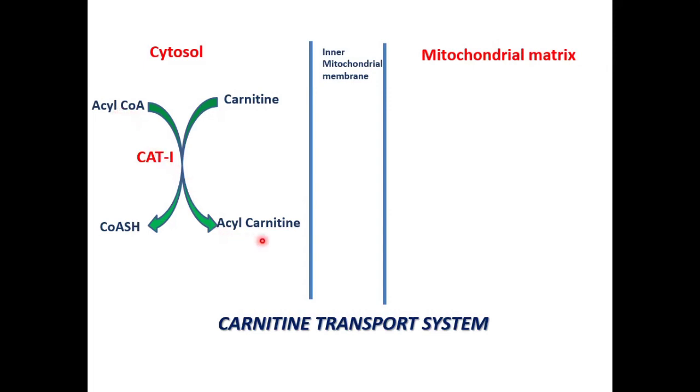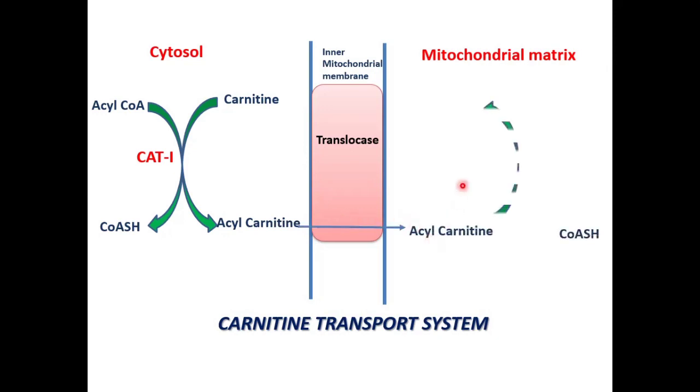This acyl-CoA forms acyl carnitine with the help of enzyme carnitine acyl transferase 1, and this acyl carnitine is then transported with the help of acyl carnitine translocase into the mitochondrial matrix, where it splits into acyl-CoA and carnitine by the help of another enzyme, carnitine acyl transferase 2, which is inside the mitochondrial matrix.